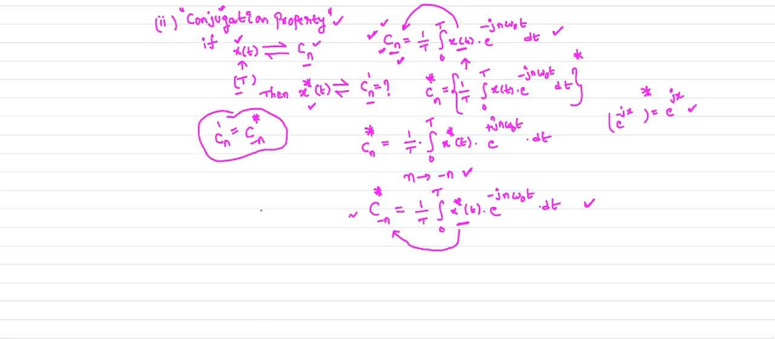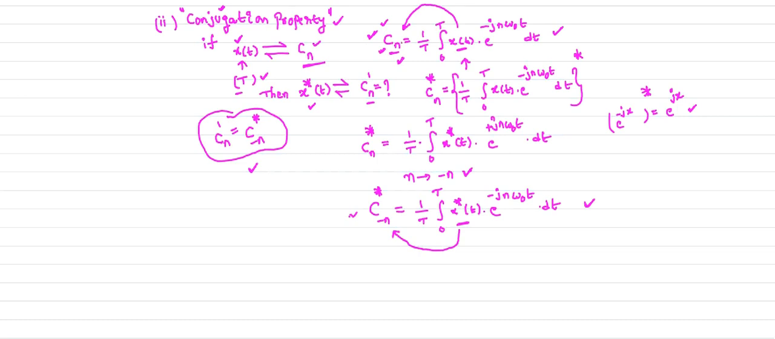So this is your statement. If x of t is a periodic signal with time period T and its complex exponential Fourier series coefficient is Cn, then the complex exponential Fourier series coefficient of x conjugate of t is C minus n conjugate.